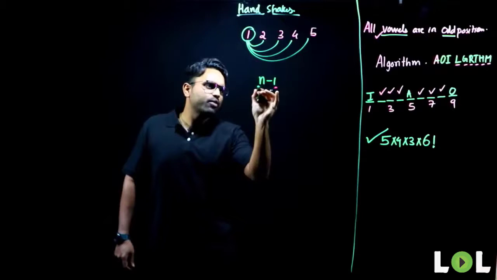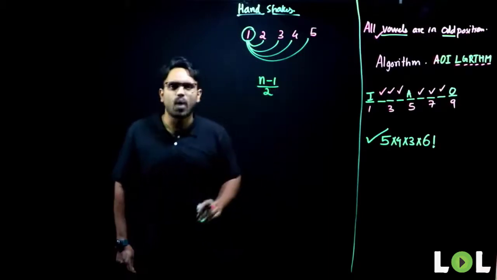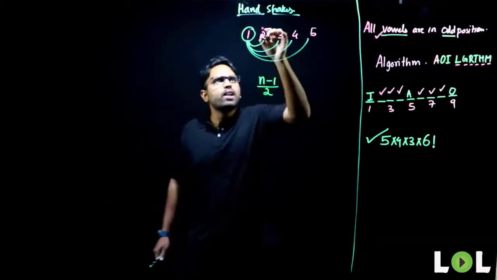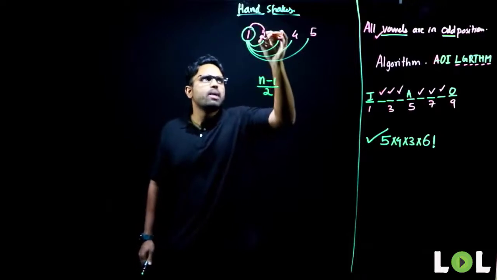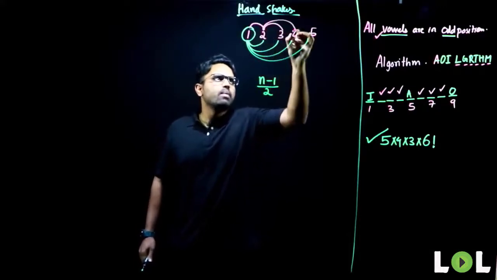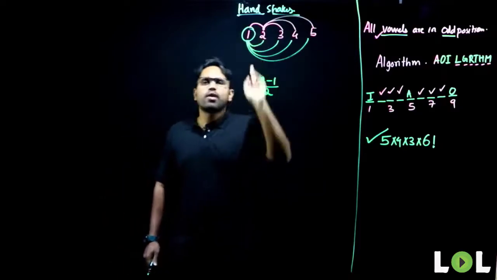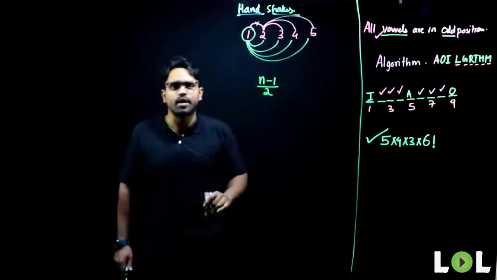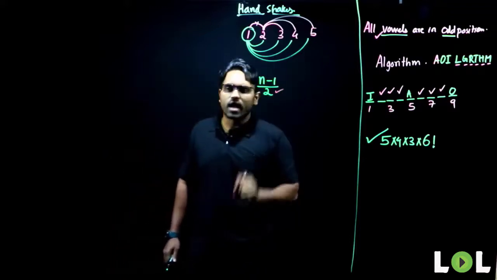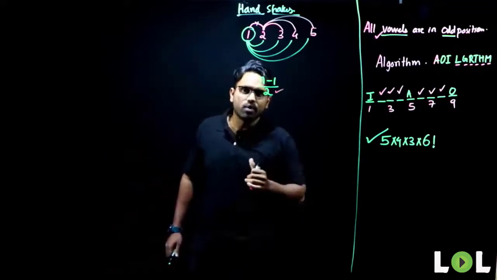Now, I have to divide it by 2. Why? Because 2 will also make similar handshakes, like 2 with 1, 2 with 3, 2 with 4, 2 with 5. But 1 and 2 have already made a handshake and this is being double counted. So, to remove this double count, I have to divide it by 2.